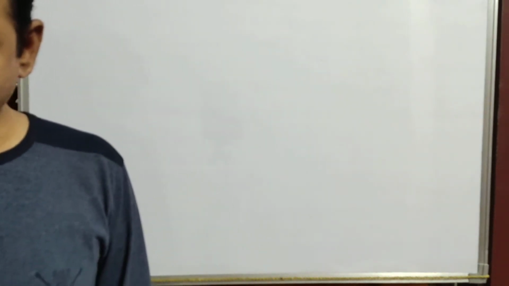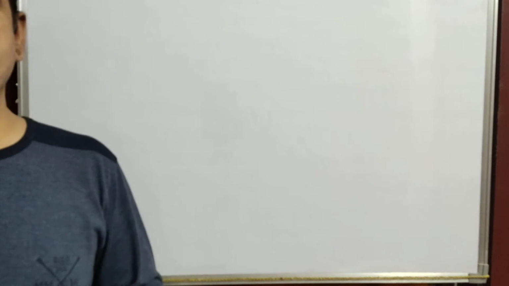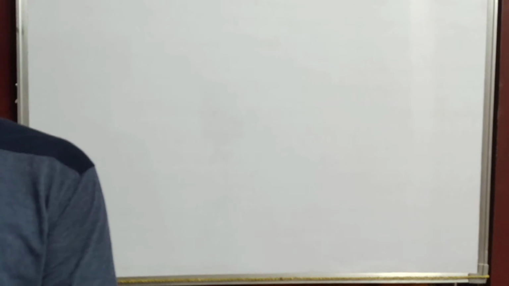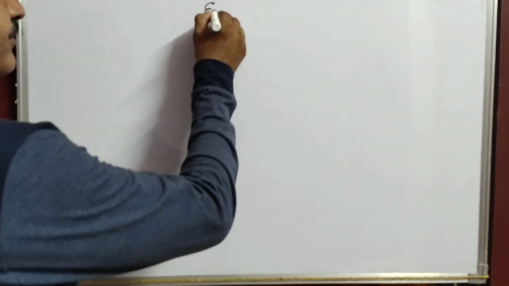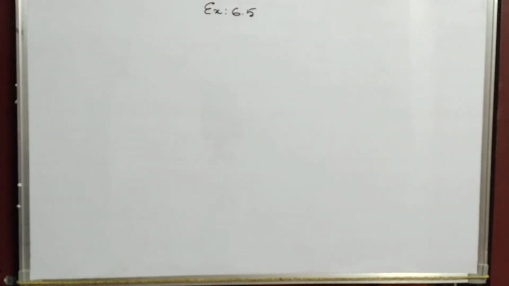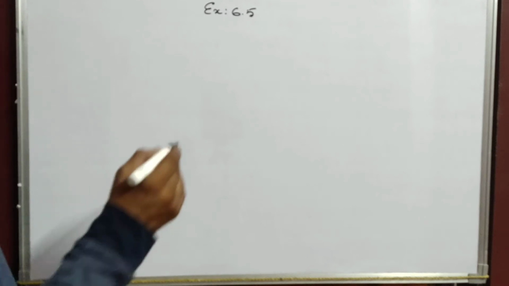Now in exercise 6.5 I gave you 7 and 8 as homework, but I am going to explain the 7th and 8th sums also. See here. Find the perimeter of a rectangle, page number 130 children, exercise 6.5. Find the perimeter of the rectangle whose length is 40 meters and the diagonal is 41.